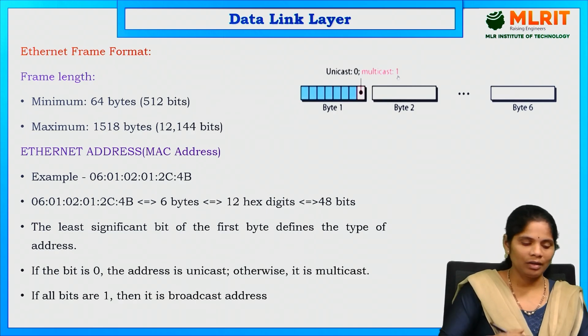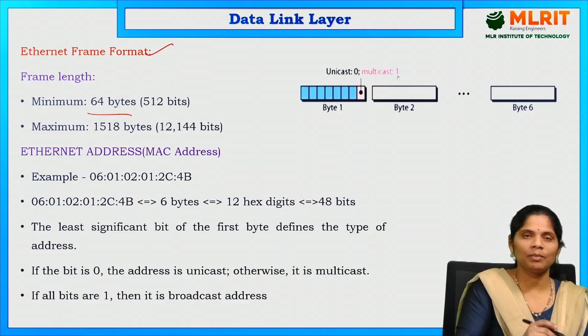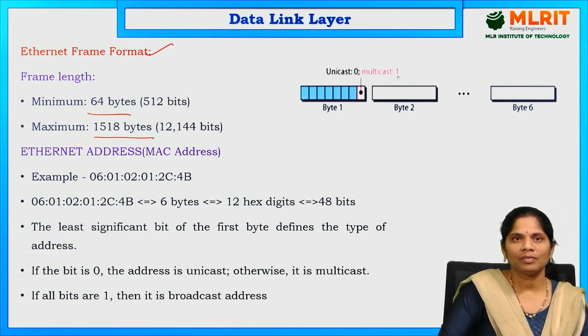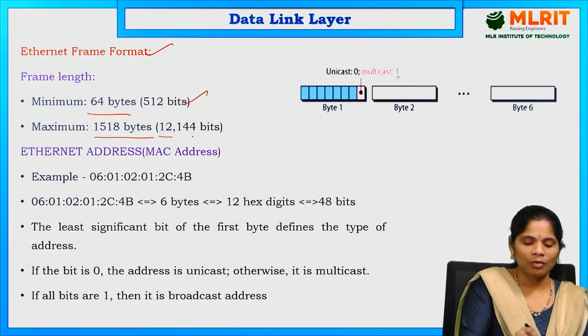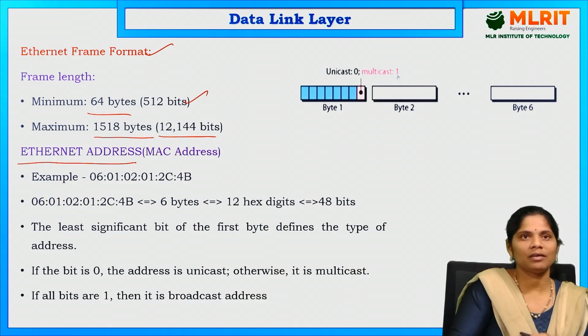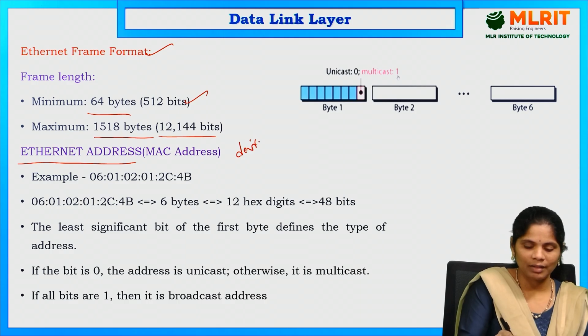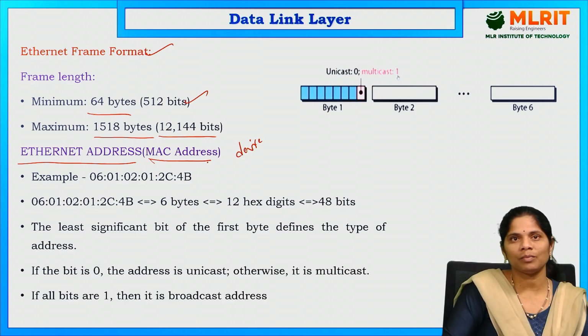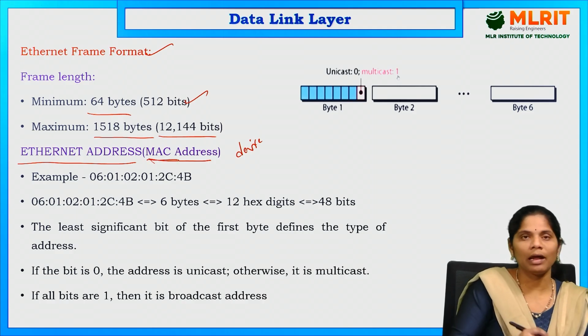And next one in this Ethernet frame format, frame length. Already we discussed minimum is 64 bytes, maximum is 1518 bytes, that is 512 bits, 12,144 bits. So, how are we going to give the Ethernet address to that particular device? How are we giving the Ethernet address? This Ethernet address is nothing but what? MAC address, Medium Access Control address.